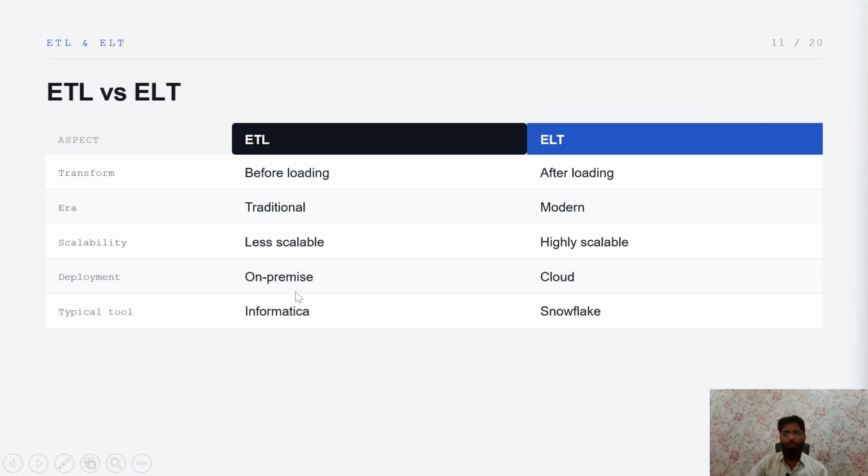Deployment: ETL is on premises, right? And ELT is always cloud. Typical tools: Informatica is what we use for ETL, and for ELT we use Snowflake. So Informatica is like IDMC, right? That is what we use for ETL purposes.